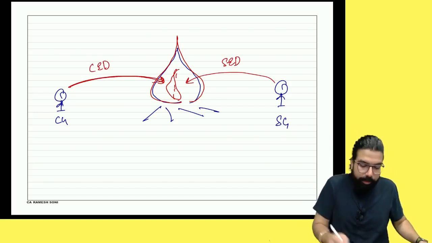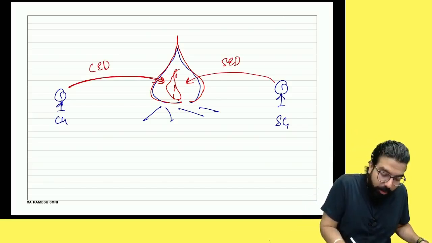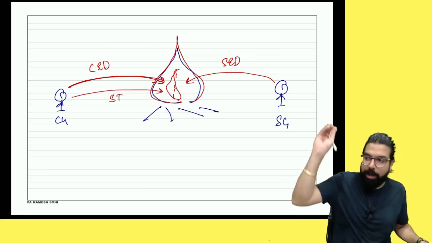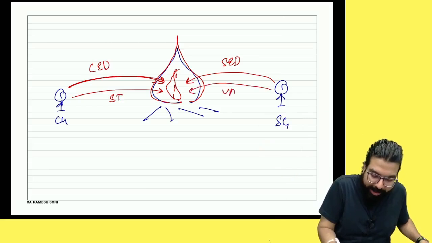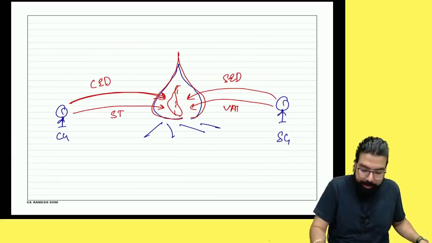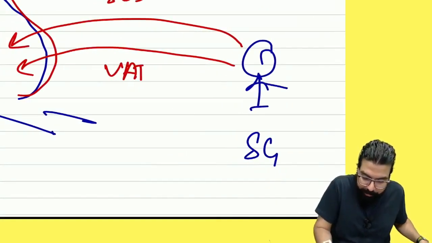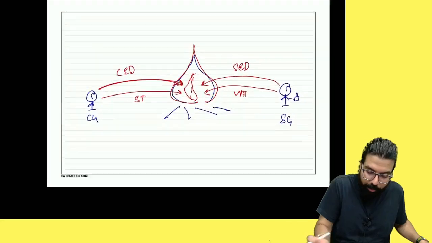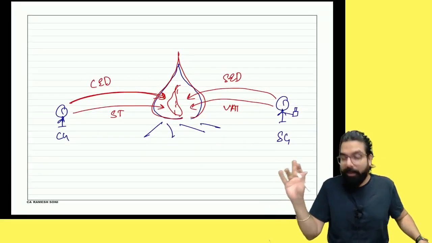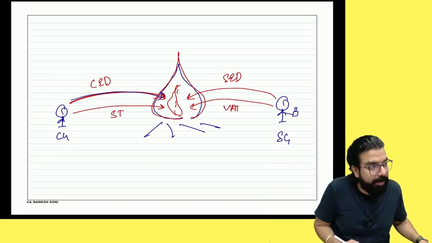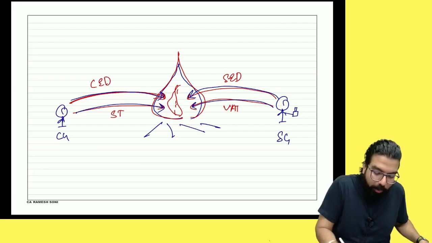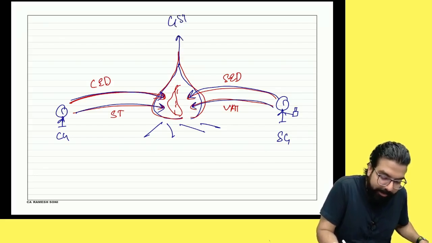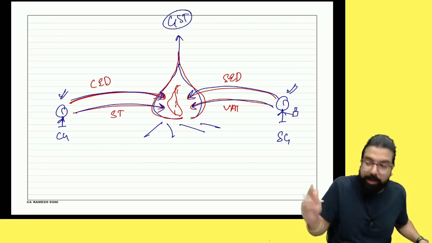Okay, everyone? Then the central government said, okay, service tax, we will put in the fire. We don't want to collect it anymore. The state government said, okay, we will also put VAT in the fire. Are we clear, everyone? But the state government held the alcohol bottle aside and said, we will not put it in the fire. When the central government put central excise duty, the state government put state excise duty, here they put service tax, here they put VAT, what came out was GST. And now both governments started charging GST.